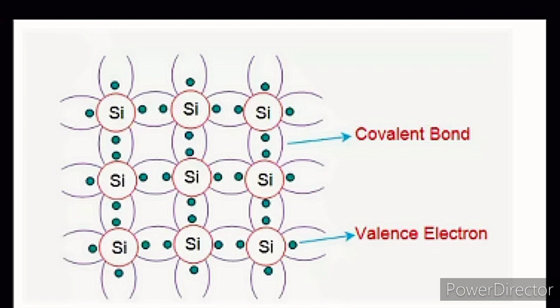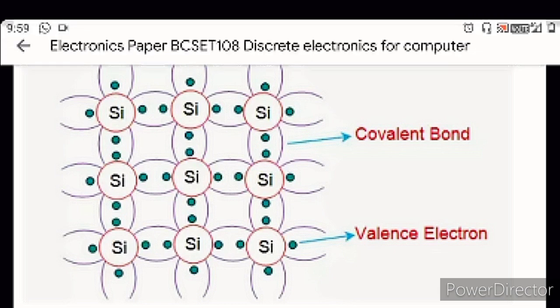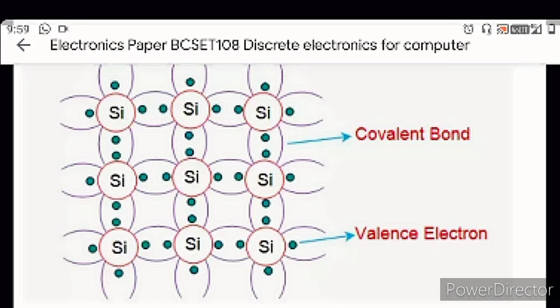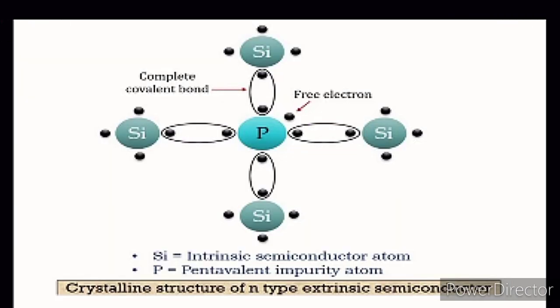In silicon, there are 4 valence electrons in the outermost orbit, because in the periodic table, silicon and germanium are group 4 elements. So 4 electrons are valence electrons in the outermost orbit.